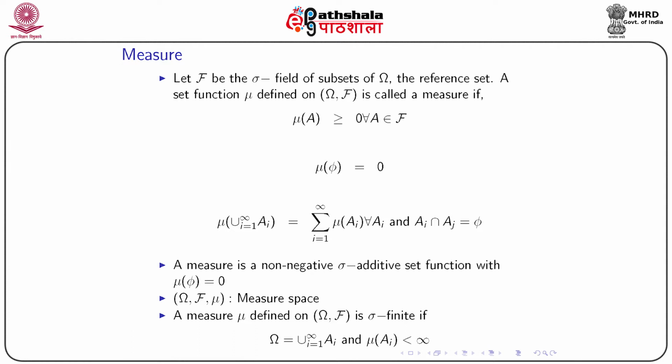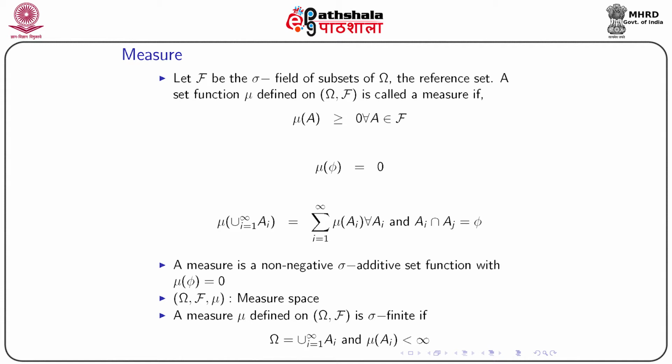So, non-negative and sigma additive, these are the two very important terms to define a measure. Omega, script F and mu, this triplet together is called a measure space.